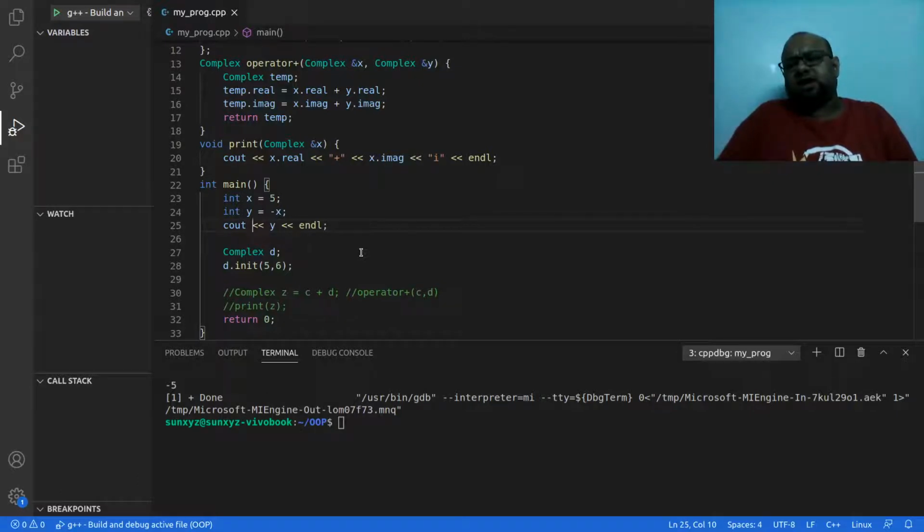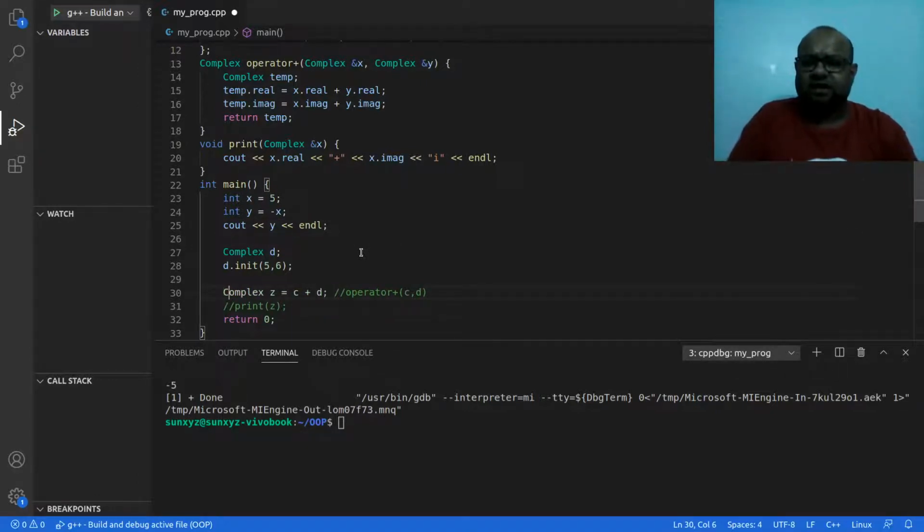So this is a unary operator. Contrast this to the C plus D that we were doing in line number 30. That is binary because we are working with two objects, C and D. It adds C and D and returns something. This here is a unary operator.